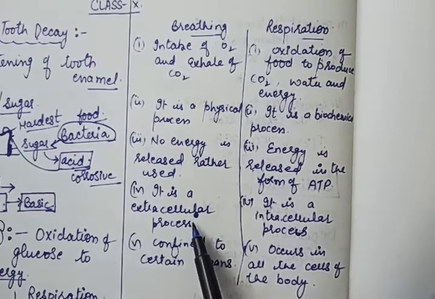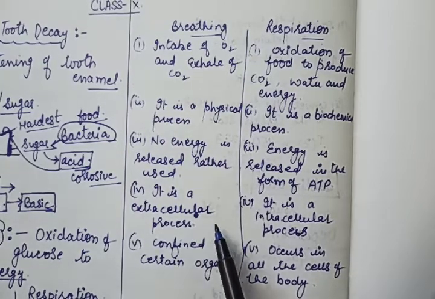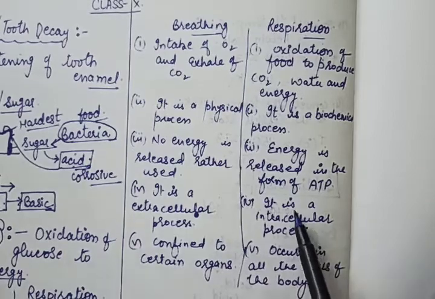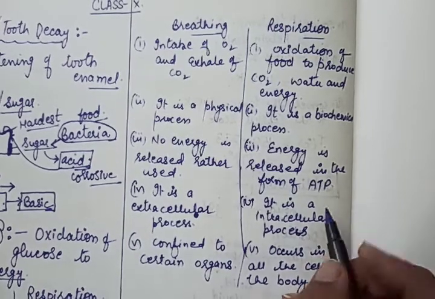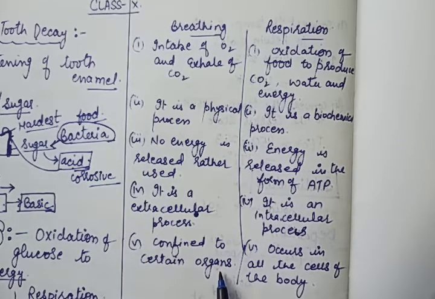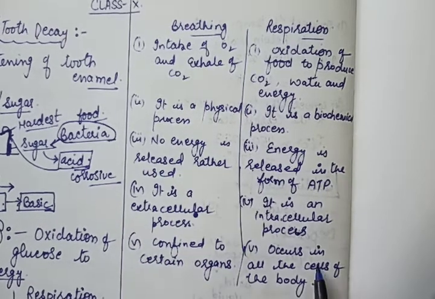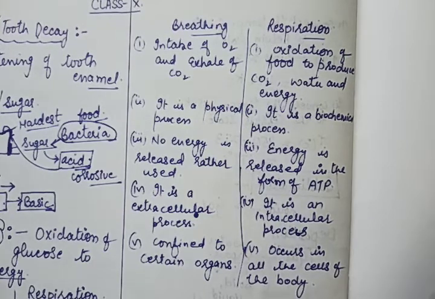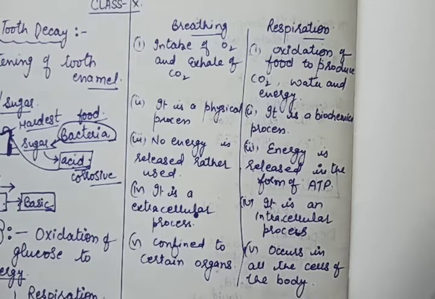Breathing is an extracellular process, meaning it takes place outside the cell. Respiration is an intracellular process. Breathing is confined to certain organs only, and respiration occurs in all the cells of the body that do respiration and produce energy.